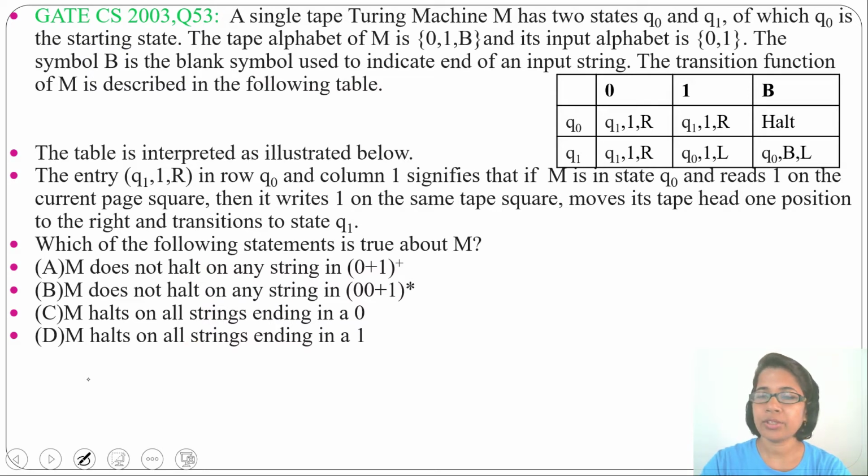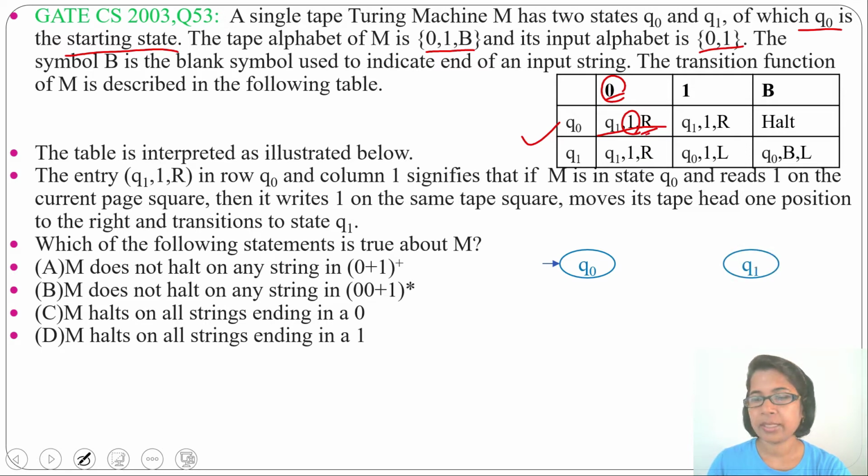Let me first construct the Turing machine from this transition table. There are two states, Q0 and Q1, and Q0 is the starting state. The tape alphabet is 0, 1, B while the input alphabet is 0, 1. From Q0 state by 0 it will go to Q1 state, 0 will change to 1 and it will move right.